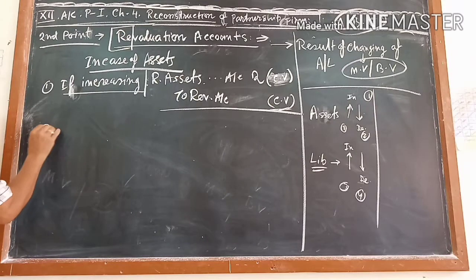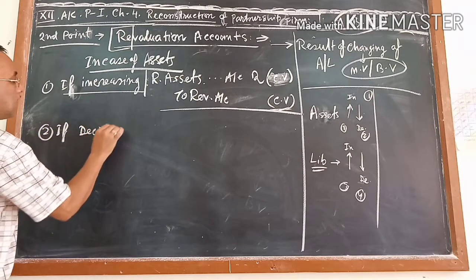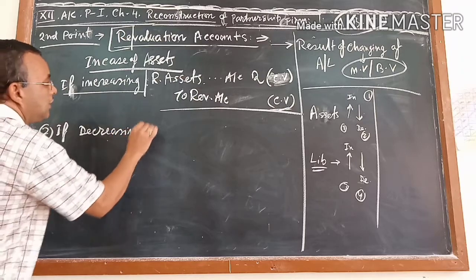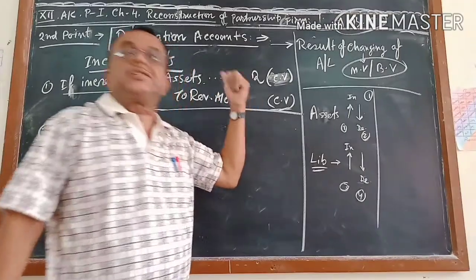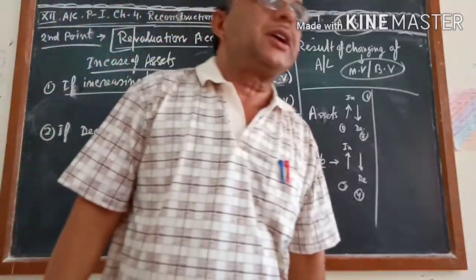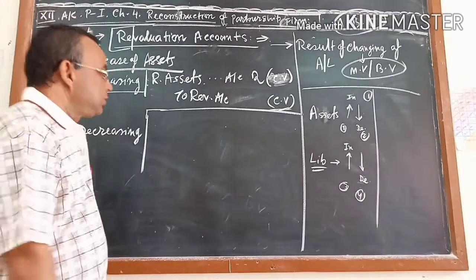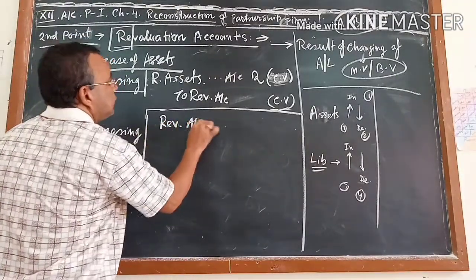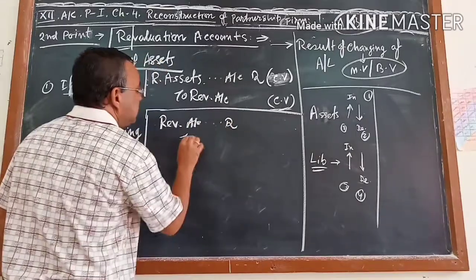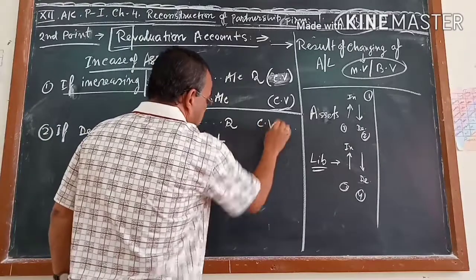Similarly, now if decreasing, now I think you understood. If increasing, this journal comes; decreasing, the journal will come in reverse, the opposite. So what will come? Revaluation account debit to assets. How much? Change value.